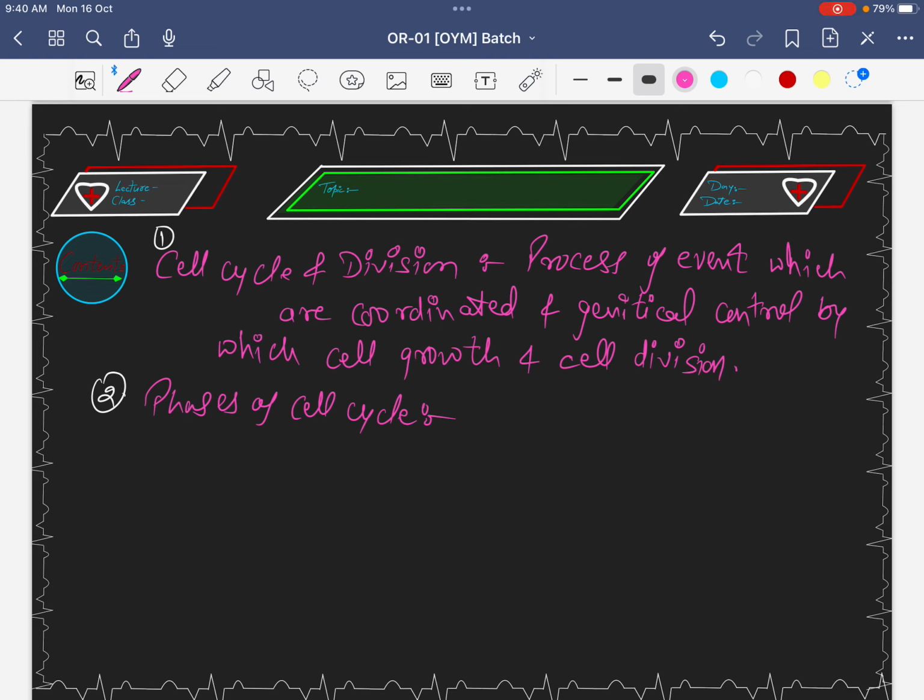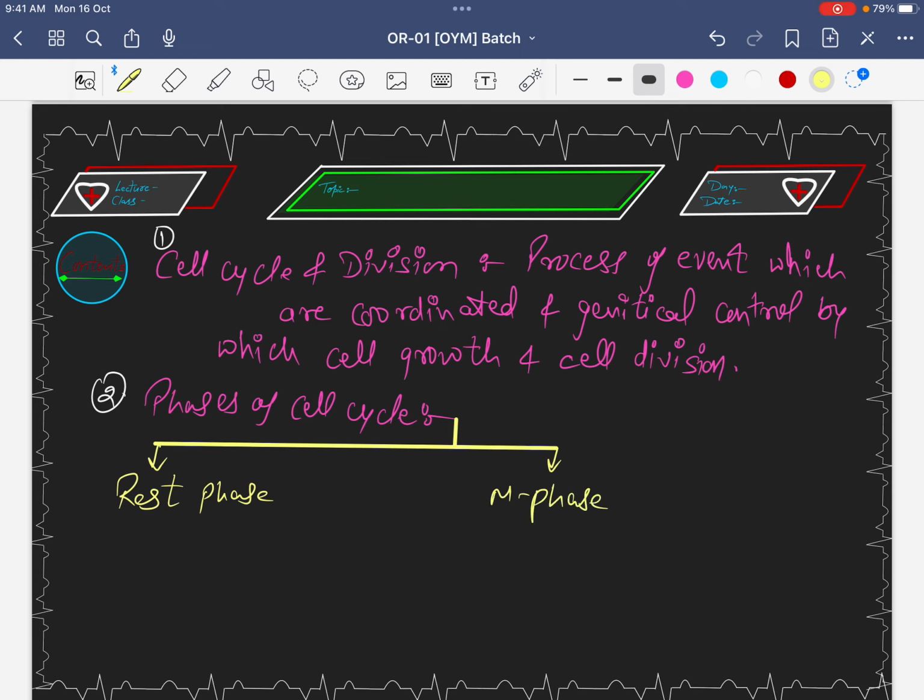Is it clear? So dear students, the phases of the cell cycle are classified into two major categories. First category is the rest phase, and second is the M phase.